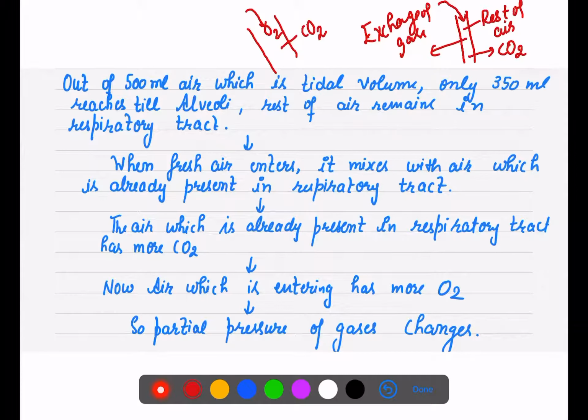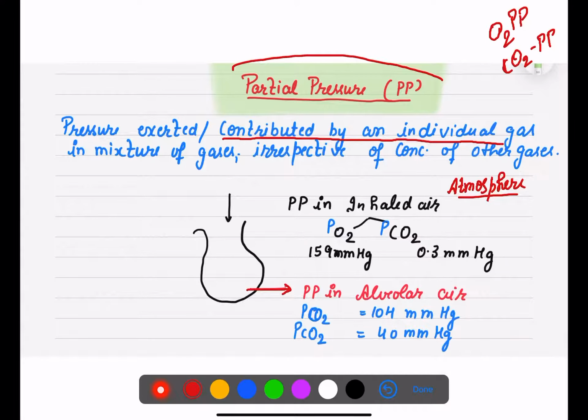And now there is the mixing. When there is the mixing of gases, the air which is already present in your respiratory tract has more CO2, and the air which is entering has more O2. Now the partial pressure of gases in your alveoli changes, and the partial pressure of oxygen in your alveoli becomes approximately 104 mm of mercury, and partial pressure of CO2,